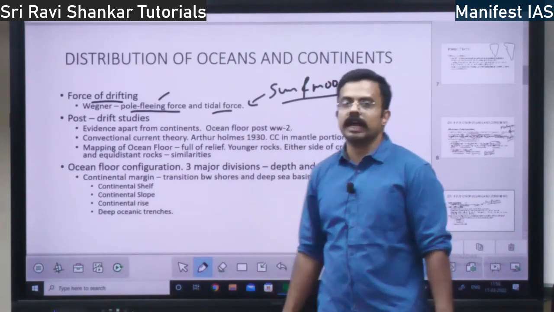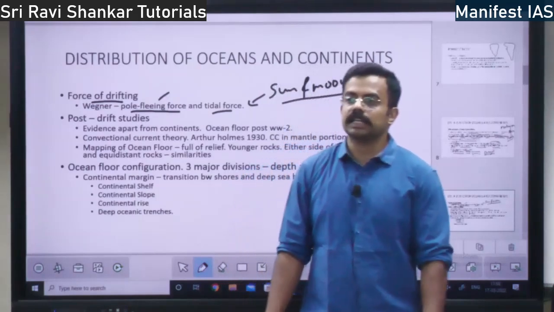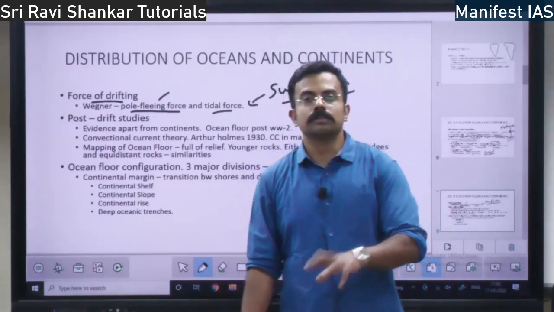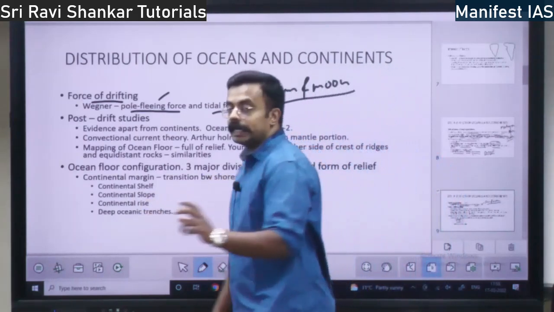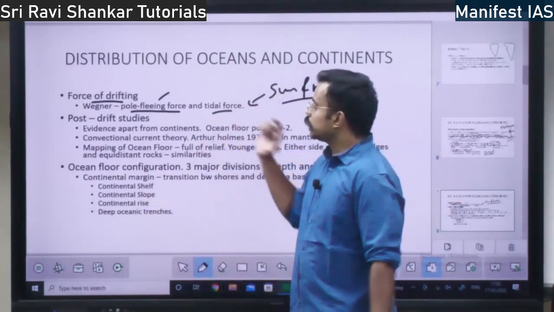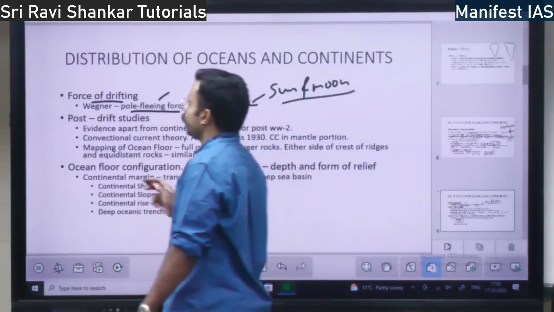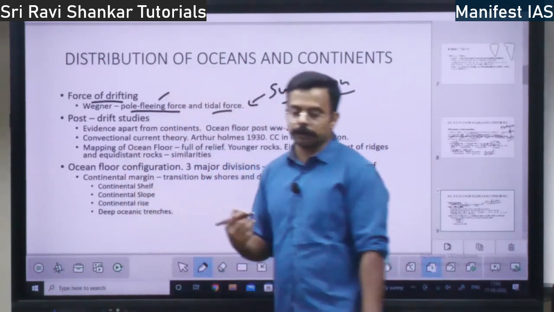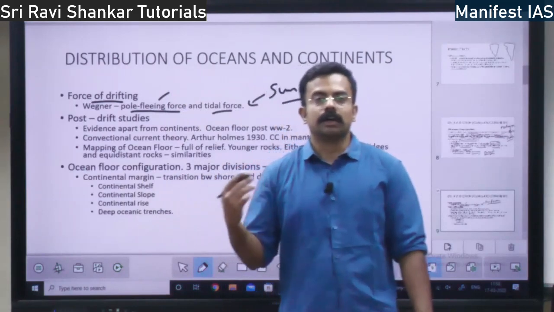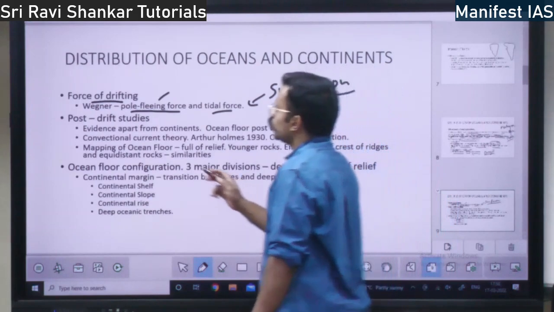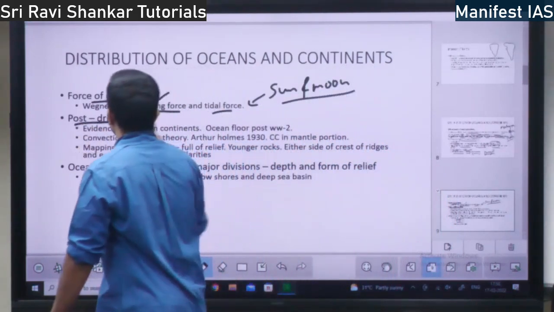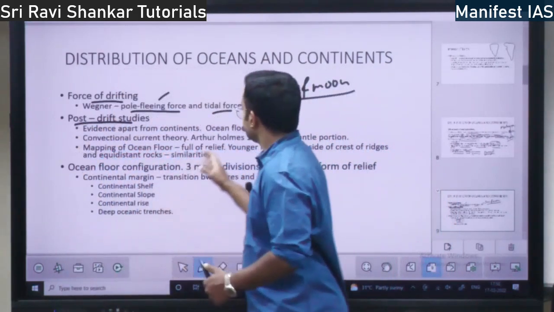Force, because of the sun and moon's gravitational attraction, you have tidal force, because of which the continents are moving. These are the two forces given by Wegener. But later on, Alfred Wegener's concept was opposed. Many scientists opposed it and they gave post-drift studies. What are post-drift studies? Evidence.